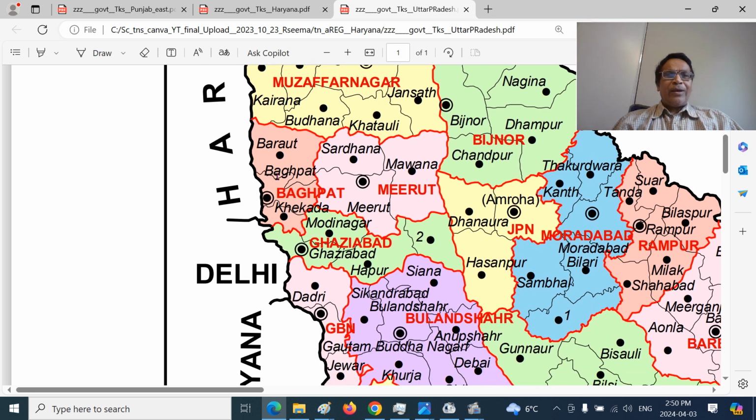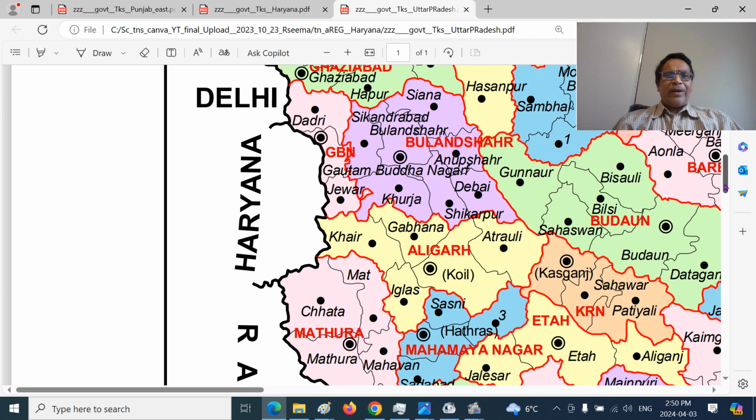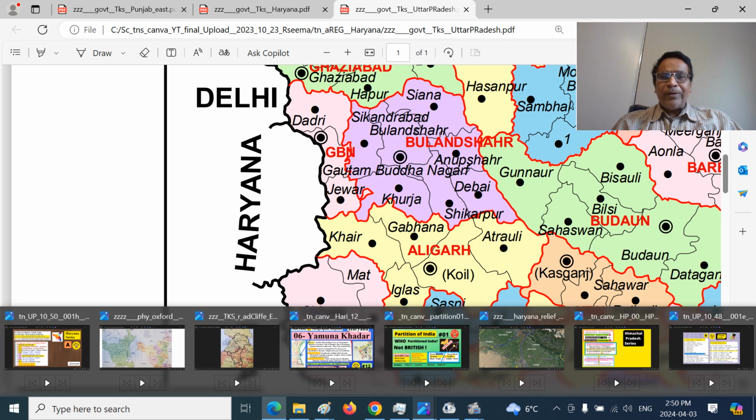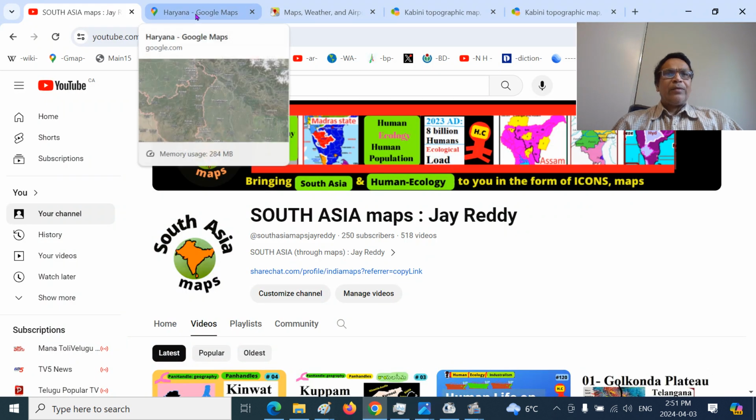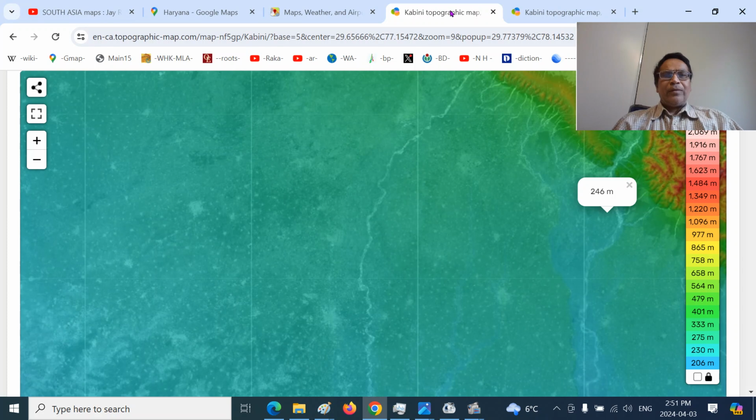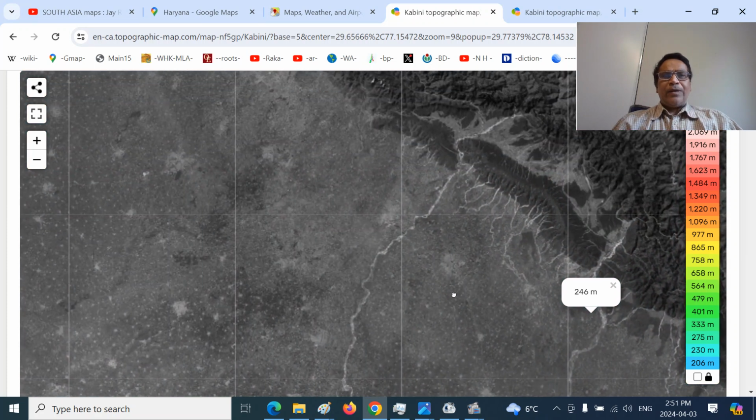and Khekra region, and this is Noida, historic Noida, and Dadri, and Gautam Buddha Nagar and Khair in Koil district, Ramgarh, that is Aligarh, and so on. So this is all the other side of the river, the Khadar region, the new alluvium. So you can see the river here, the Khadar region here, Khadar region here. If you see the river here, that's the Yamuna river.